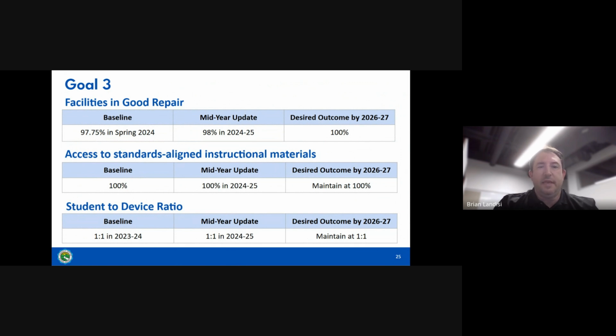We've been able to maintain standards-aligned instructional materials, and we hope to maintain that as 100% throughout this LCAP cycle. The same is true with our student-to-device ratio. We have a 1-to-1 device ratio and are hoping to maintain that throughout the course of this LCAP cycle.